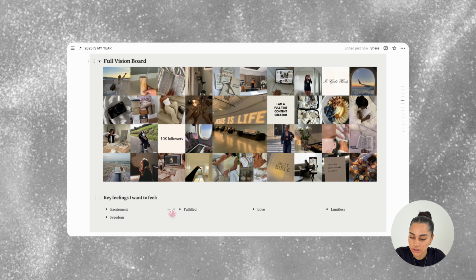Below that, I've included key feelings I want to feel. So just ask yourself, what are the key feelings that I want to feel? Because we're not actually chasing after things on the vision board. We're chasing after the feelings and emotions we experience when we get or do these things. For example, we're not wanting to travel for no reason. We want to travel to feel the feelings of freedom, joy, and excitement from seeing new places and experiencing new things.